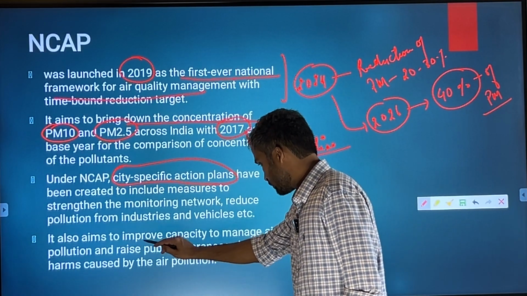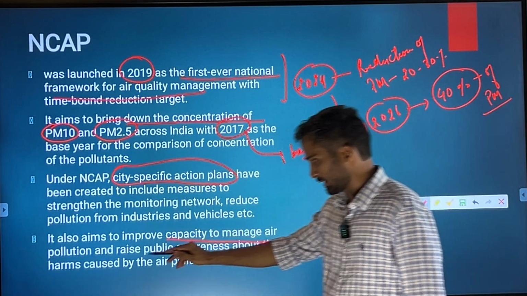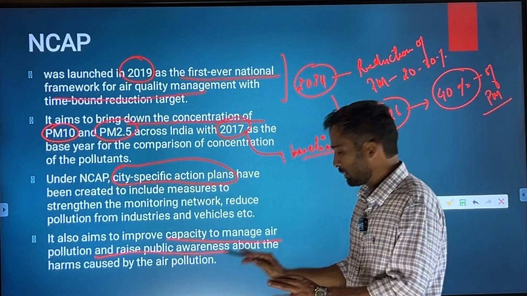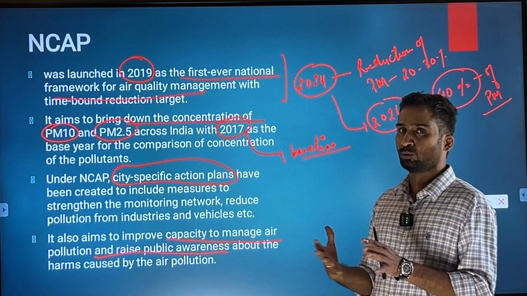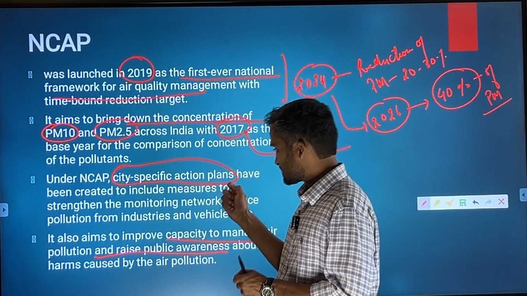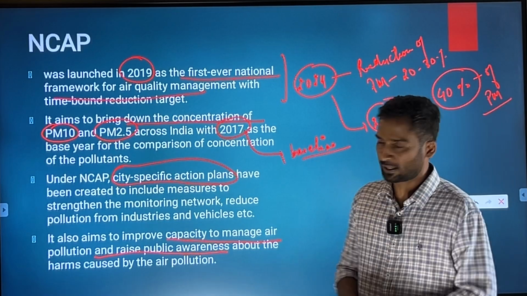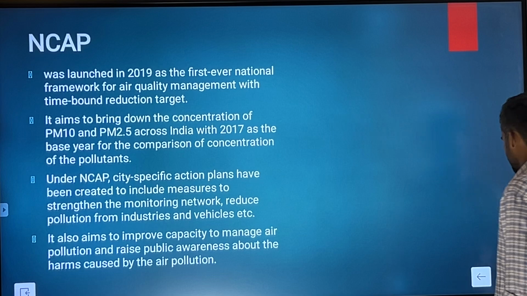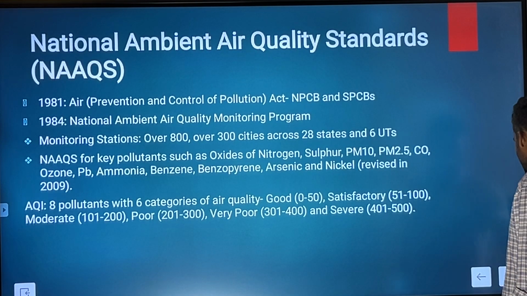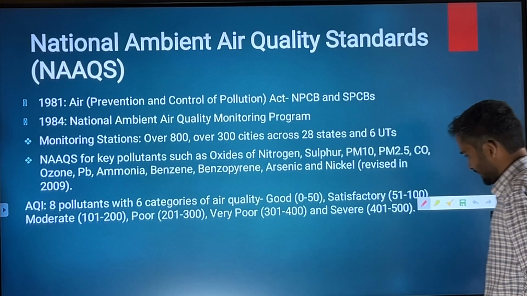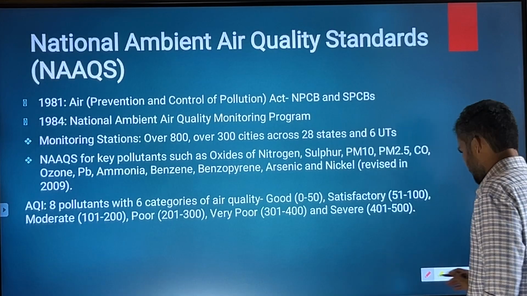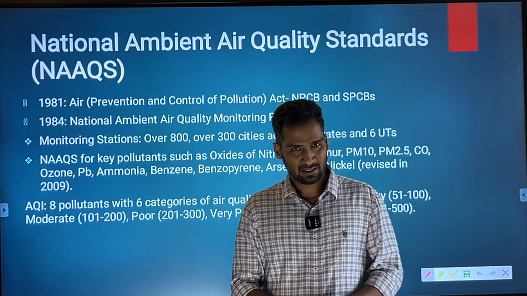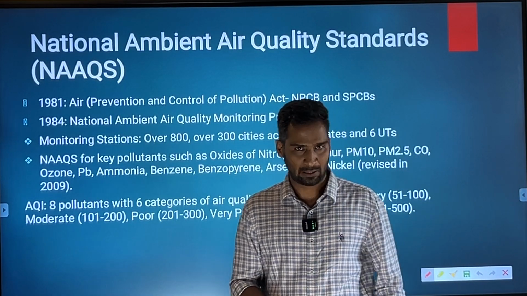It aims to improve the capacity to manage air pollution and raise public awareness. So basically it will include the ground level stakeholders as well, the local community as well, which is a right strategy obviously.